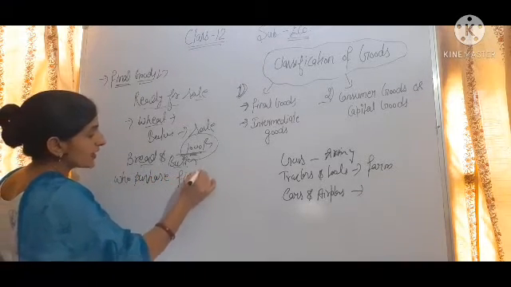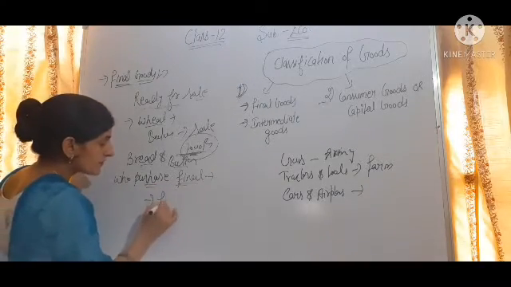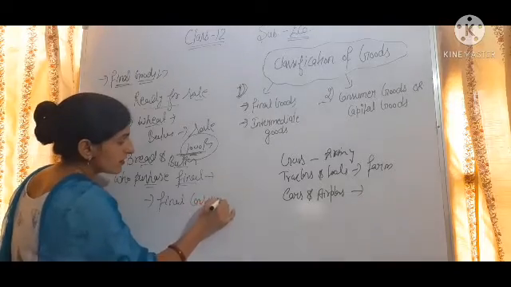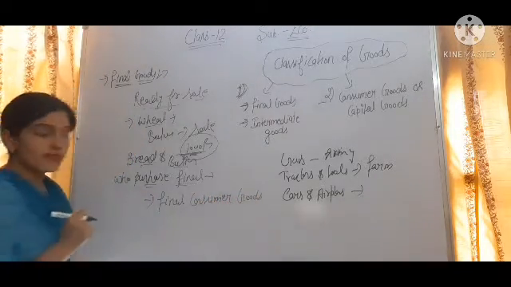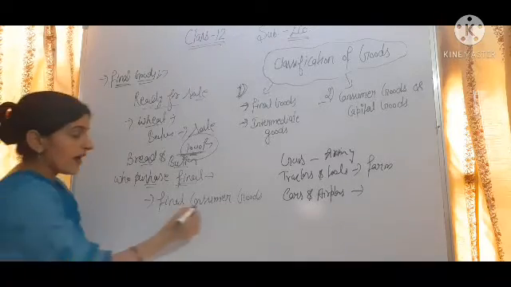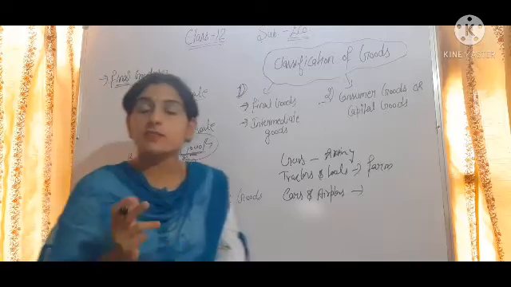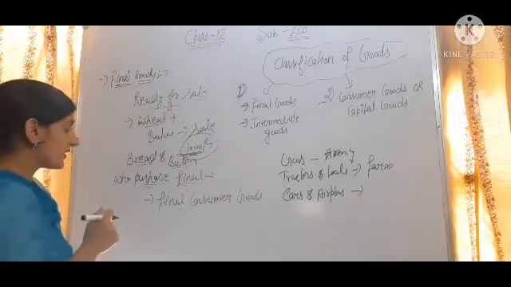Who purchase final goods? First is final consumer goods. Final consumer goods are purchased by the consumer only to satisfy their direct need.